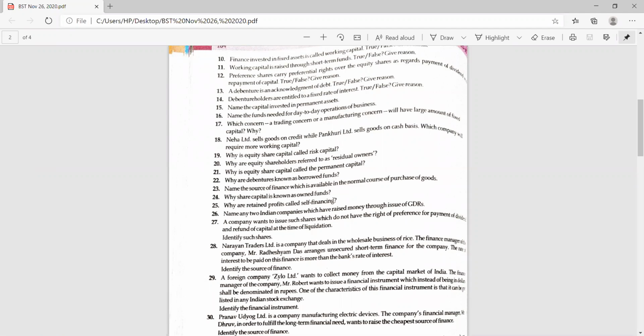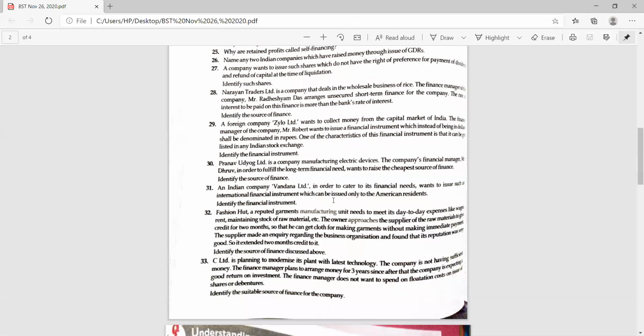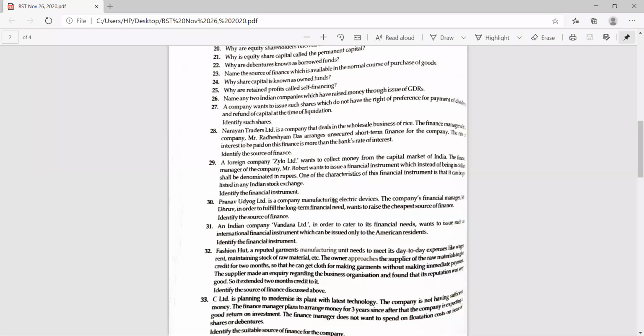28. Anybody else can read? 28. Ma'am, this one's answer is intercorporate. You read the question first. Read the question first. It enhances your reading skill. Read the question, beta. It enhances your reading skill. Don't feel shy for reading. Gurjeet, don't be so shy. Yes, ma'am. Read the question, beta.